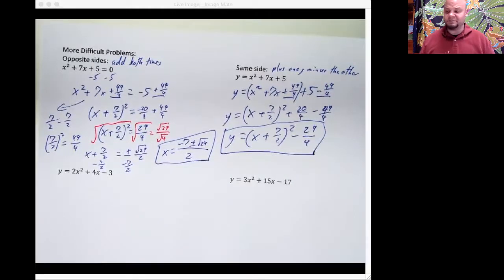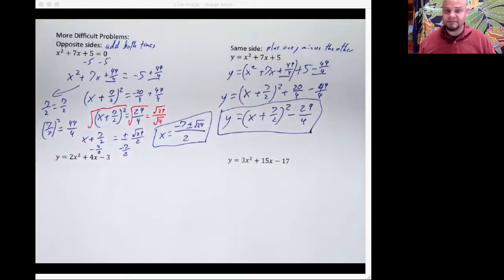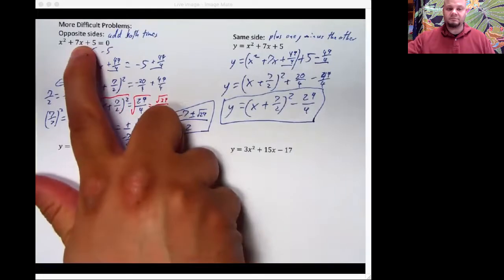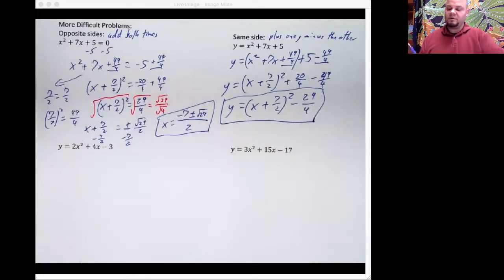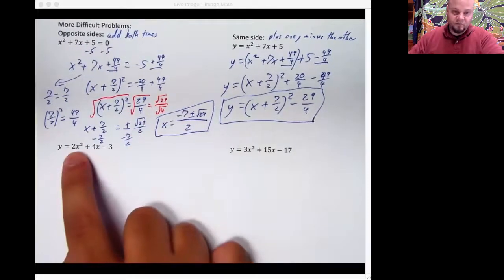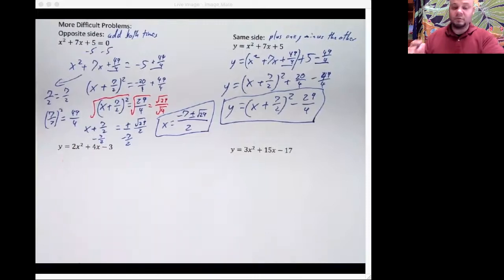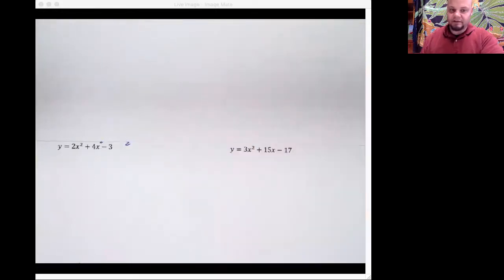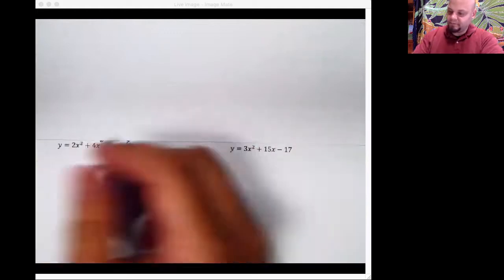Okay, we got to do some more. And these are all going to be kind of tough, so deal with me. We've seen what happens when we have an odd B. What about when we have an A that isn't 1? Well, we for sure do not curl up into a ball and start crying. That is not our job right now. We can do that later. There's nothing stopping us from doing that later.